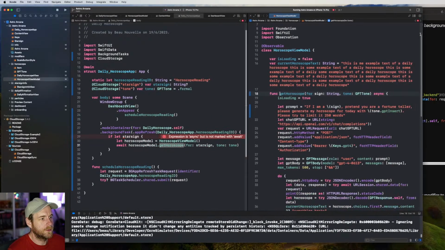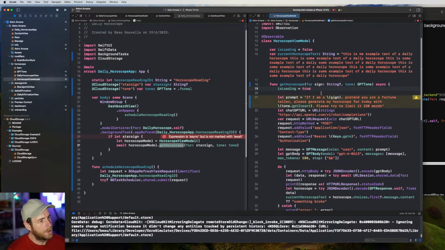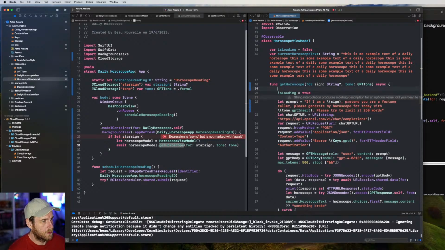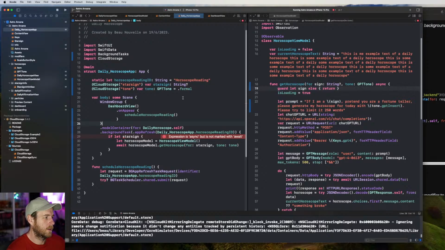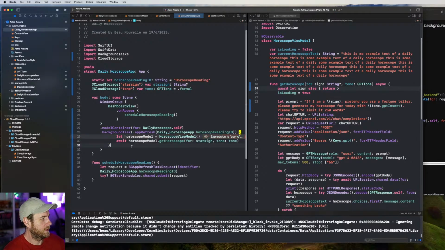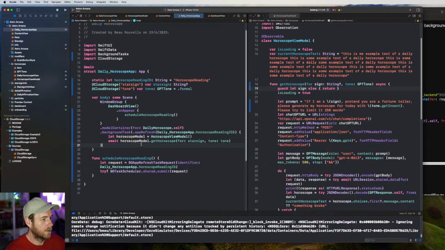So what we could do is maybe if we make this an optional, and we go, I just want to see what happens if we still get an error by doing it this way.